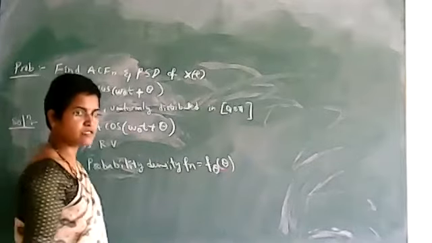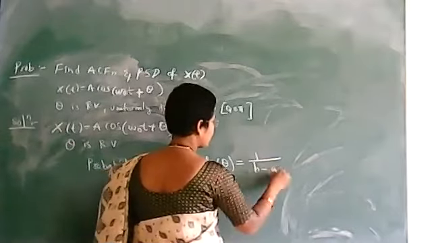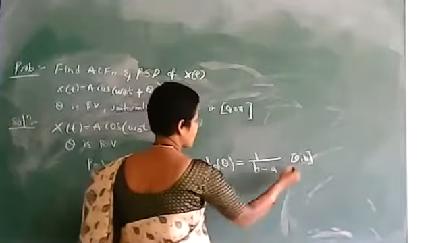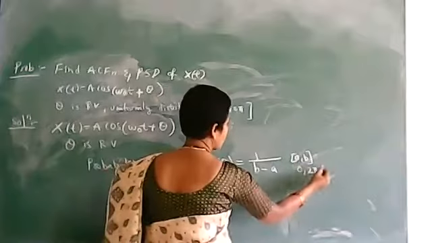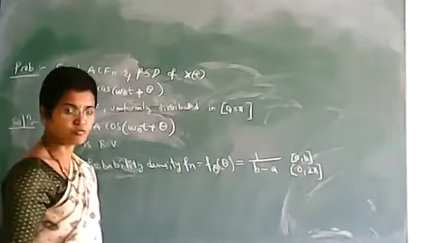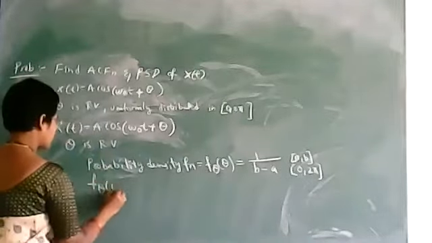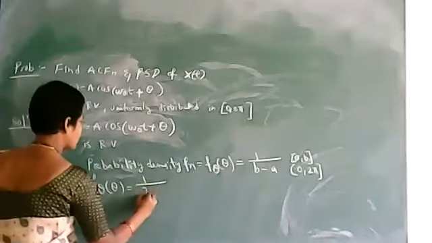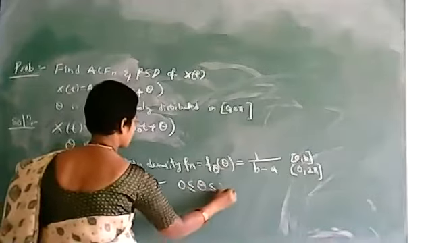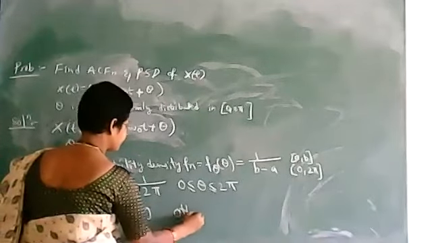Now what is the probability density function for a uniformly distributed random variable? It is given as 1 by (b minus a) in the range a comma b. So what is a here? a is 0 and b is 2 pi. So what is f theta of theta here? f theta of theta is equal to 1 by 2 pi for 0 less than theta less than or equal to 2 pi, and it is equal to 0 otherwise.